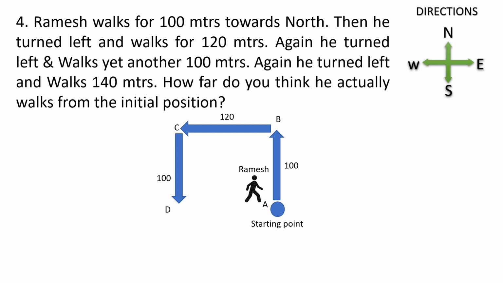This is very important. After reaching point D, he turns left and walks 140 meters. He is moving in the south direction and turning left from south in the sense it is towards east. Now, when he is moving 140 meters towards east, he is touching the starting point and moves still further.